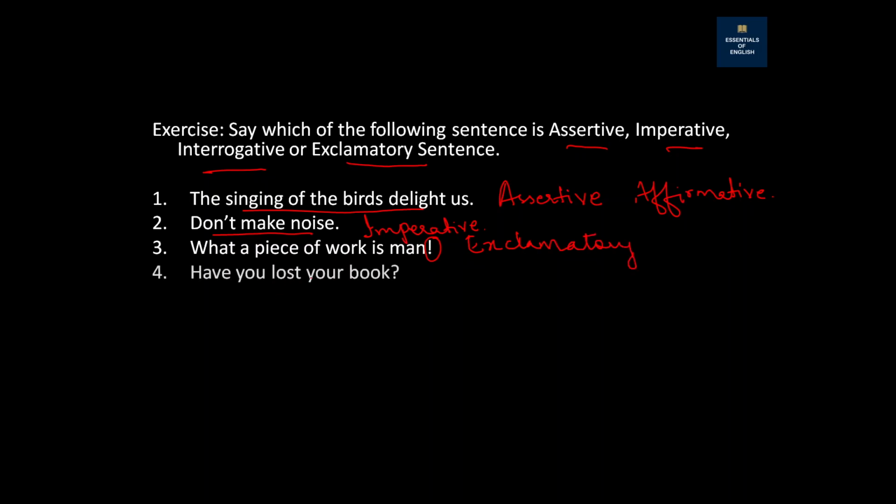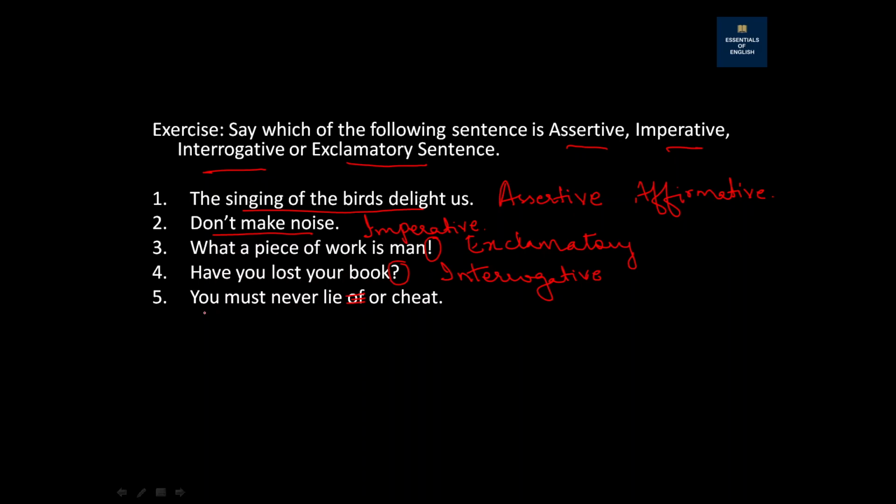Number four, have you lost your book? Now this one is also very simple because you see a question mark here. So this becomes an interrogative sentence. Very simple to find sentences like exclamatory and interrogative. Now number five, you must never lie or cheat.